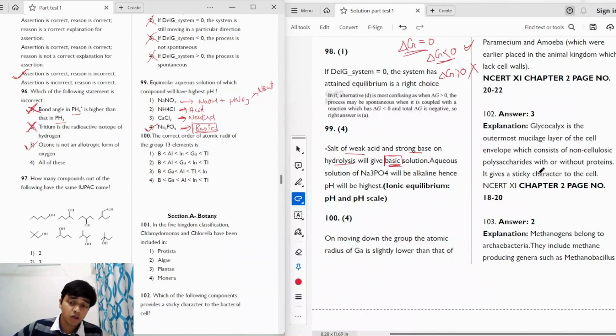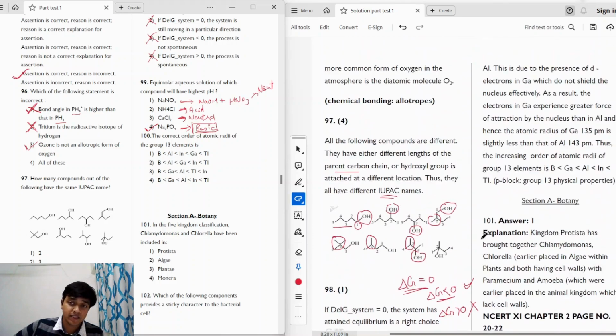So now moving on to the last question of part test 1, we have: the correct order of atomic radii of group 13 elements is. Generally, when we move down a group in the periodic table, the atomic radius increases. However, in this case, we have an exception. So do not mark option 2 as correct because of the order in the periodic table. There is an exception in group 13. The radius of gallium is less than aluminium.